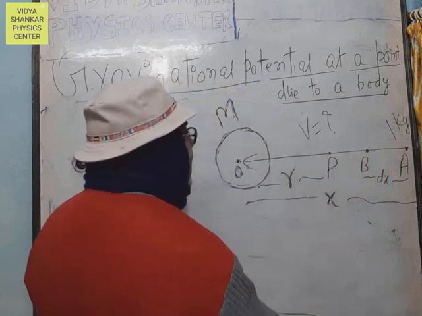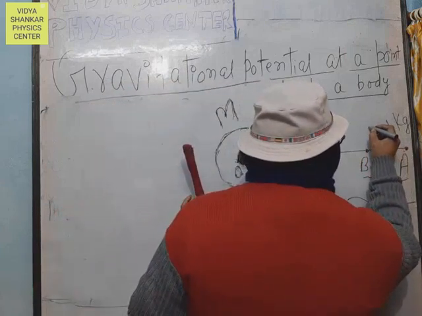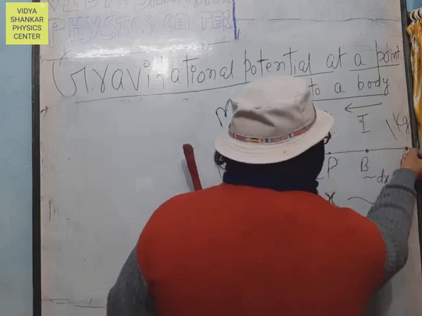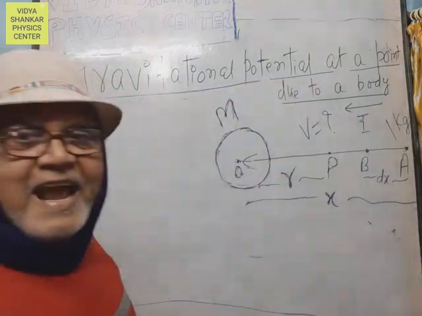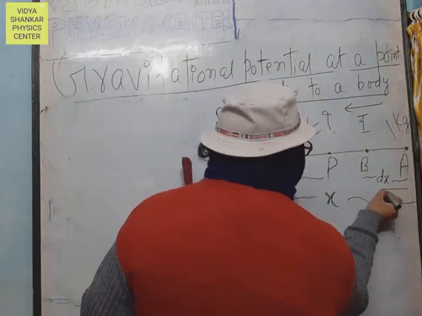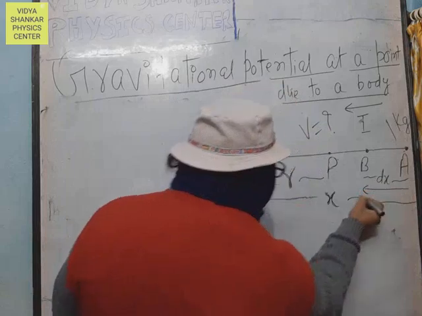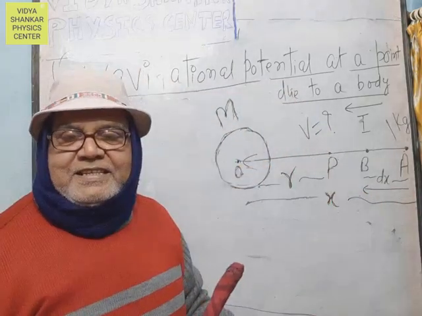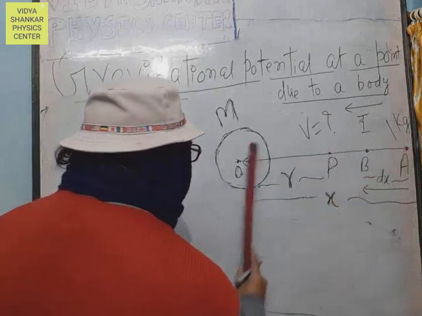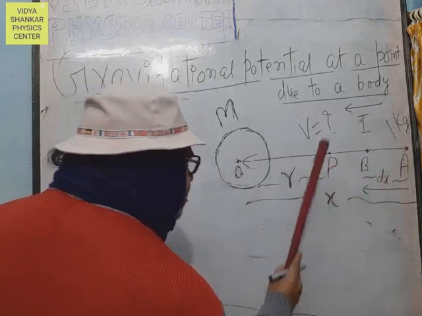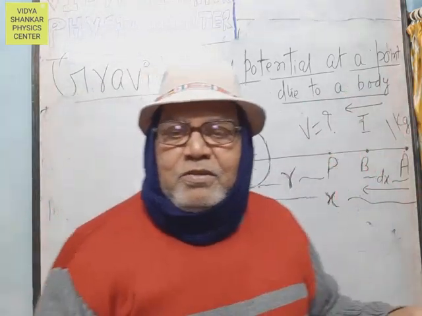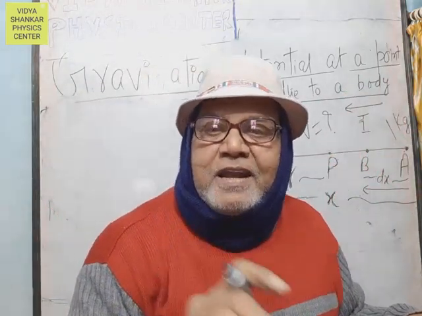Here it is clear that the intensity of the gravitational field is directed from right to left, from A to O, and the displacement is also directed from A to B, from right to left. Both are in the same direction. Therefore, the angle between I and dx is 0.